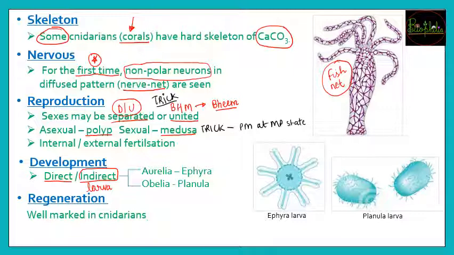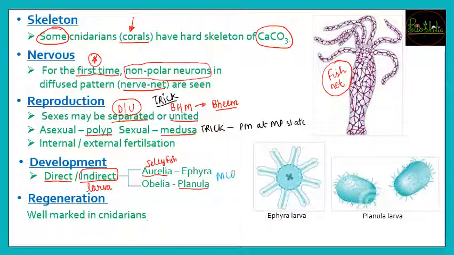So this is the case in the Cnidarians कि जो उनकी parent body है it is going to be sessile, that is it is fixed at the substratum, और उनका जो larva है, that is the indirect development, it is going to be free swimming. So larvas of Aurelia, that is your jellyfish. So this jellyfish is going to have its larva which is called as Ephyra, and Obelia is going to have its larva, that is Planula. So these are the two larvae which are very important for you to remember.